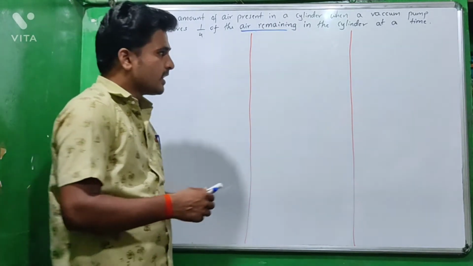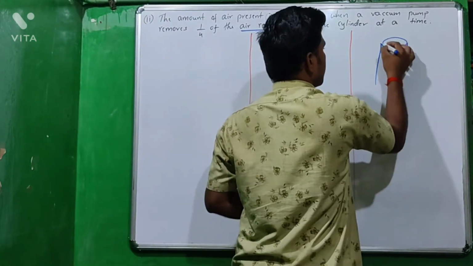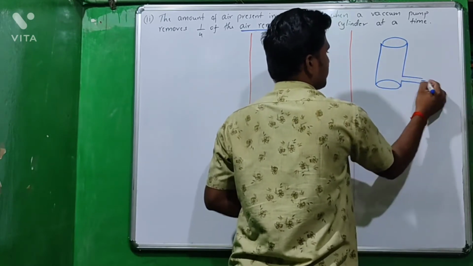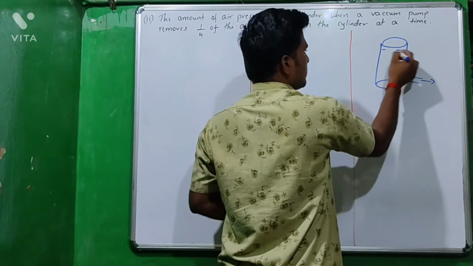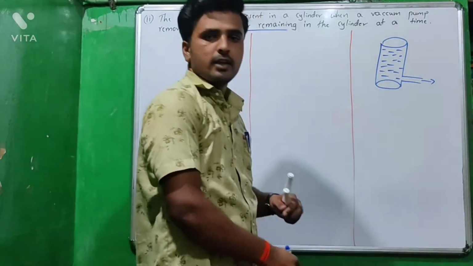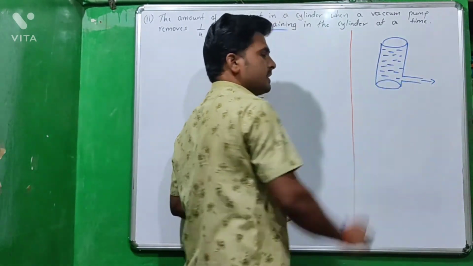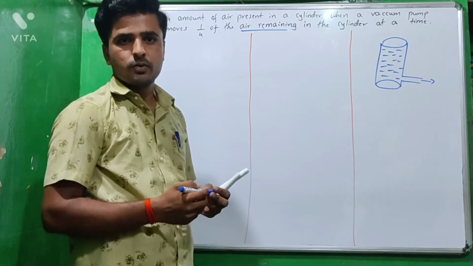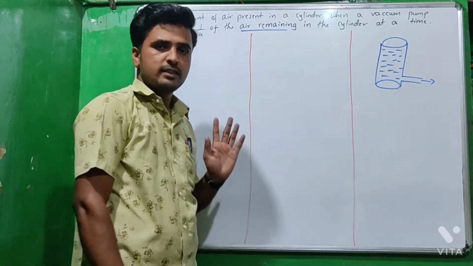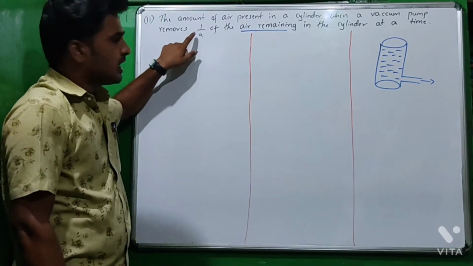Listen here, consider one cylinder. Here it has a vacuum pump. And we know that the cylinder is filled with the air. What is the initial amount of air present in the cylinder? We don't know. But listen here, it is a very easy concept. Here they have given 1/4. The denominator is 4.